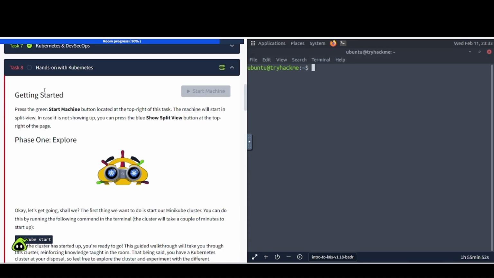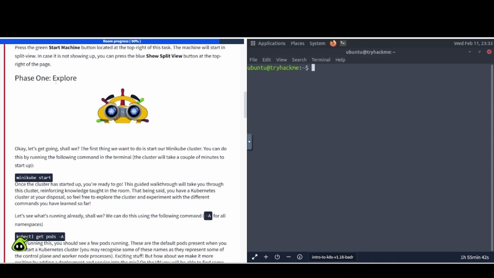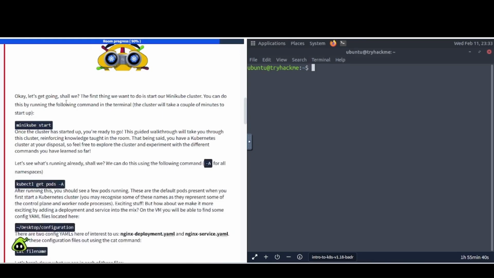All right, now we're going to get to task number 8, hands-on with Kubernetes. I've already started the machine here, so just click that start machine button. It'll fire up in split view. All right, phase 1, explore. Okay, let's get going, shall we? The first thing we want to do is start our Minikube cluster. You can do this by running the following command in the terminal. The cluster will take a couple minutes to start up, so I'm just going to copy and paste this over like so.